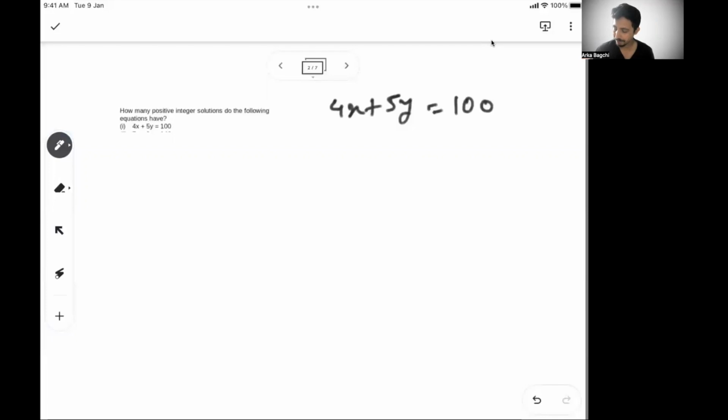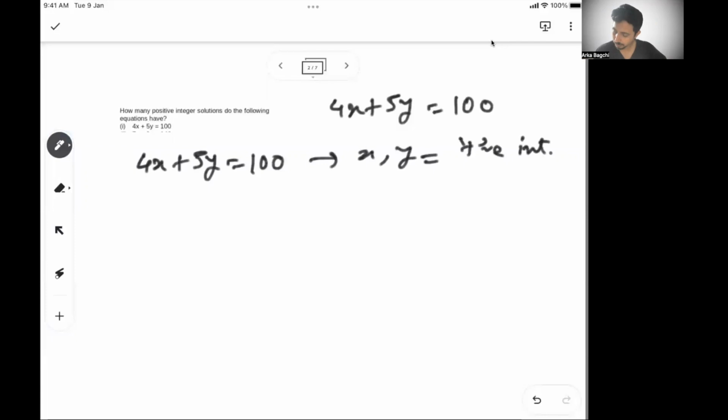Obviously, there are a lot of solutions possible, but what they said is both x and y have to be positive integers. So that's an important condition that has been given to you.